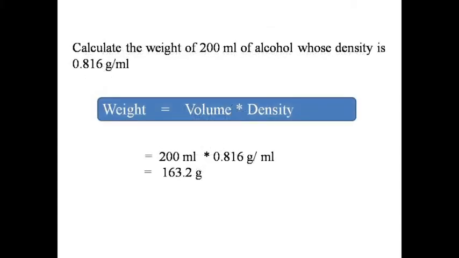Next example, calculate the weight of 200 ml of alcohol whose density is 0.816 gram per ml. We know the formula: weight is equal to volume multiplied by density. Volume given is 200 ml and density of alcohol given is 0.816 gram per ml. So the weight of 200 ml of alcohol is calculated as 163.2 gram by applying the formula.